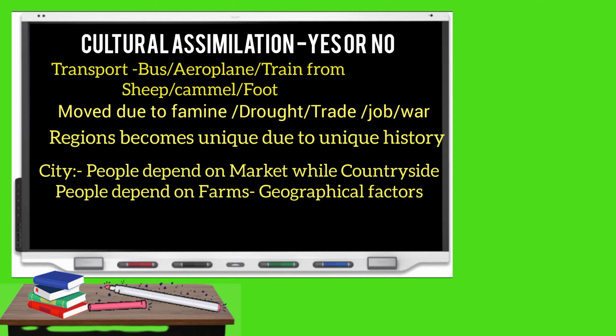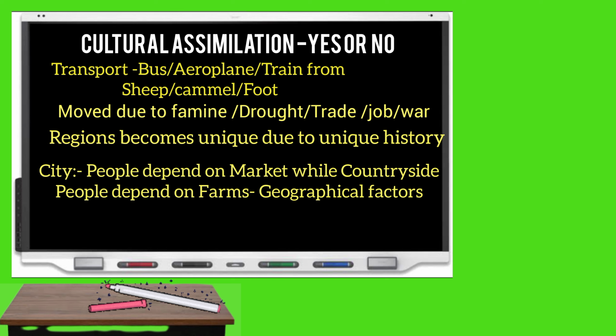Societies have changed, and the means of transportation have changed, and people have been moving constantly. They might move for jobs, for education, due to drought, famine, war, or quick natural disasters. People also move because of trends. So all these movements have led to a kind of intermingling of the people.